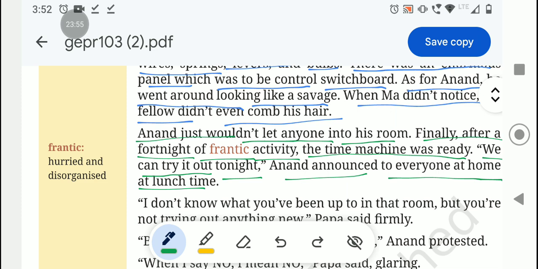Finally, after a fortnight of frantic activity, hurried and disorganized activity, the time machine was ready. We can try it out tonight. Anand announced to everyone at home at lunchtime that the time machine was ready.